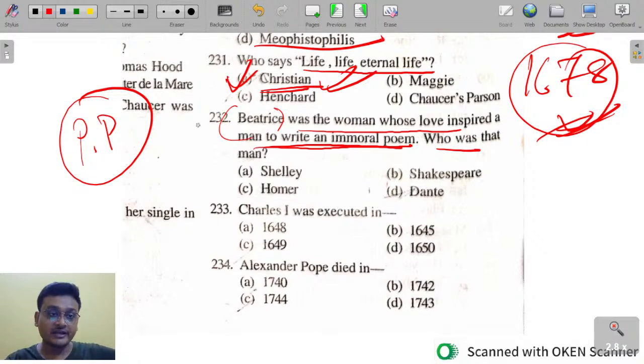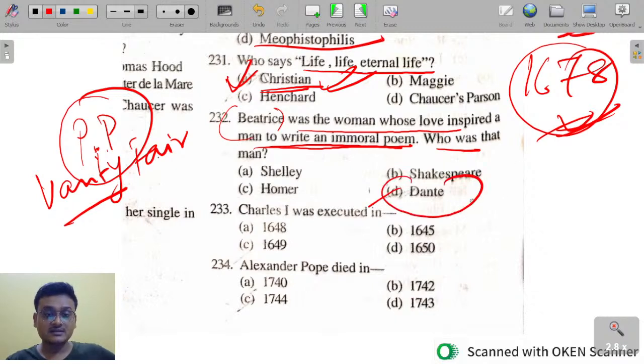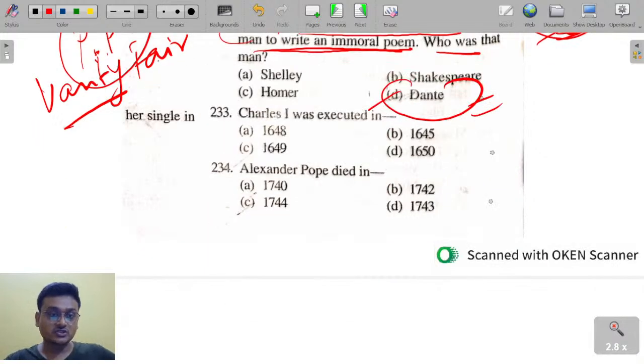Vanity Fair is the name of a place that appears in Pilgrim's Progress, and that helped William Makepeace Thackeray to write the novel Vanity Fair. Here it is Dante. Dante's beloved is Beatrice.